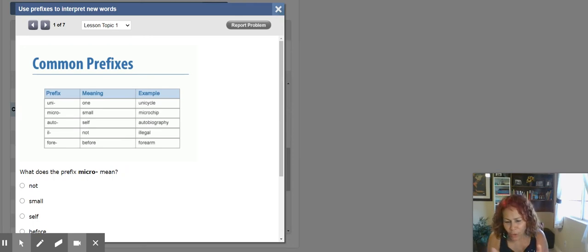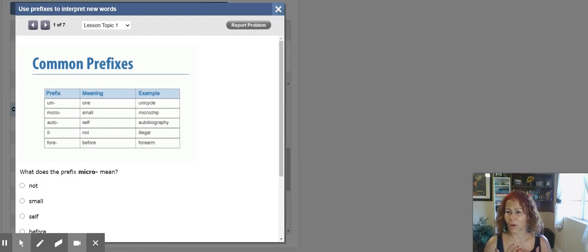Micro. Micro means small, very small. When you say a microchip, you're talking about a very, very small chip. That's for a computer, for example. Microscope. You can see things that are super tiny. Auto. Auto means me, myself. When I say autobiography, I am meaning that it's a book about my life.